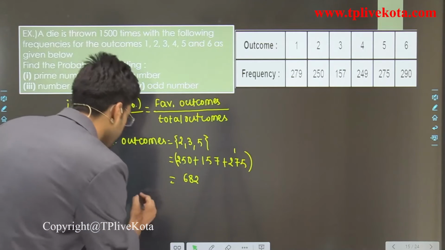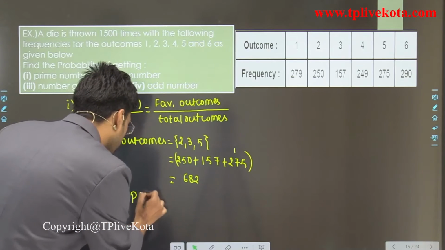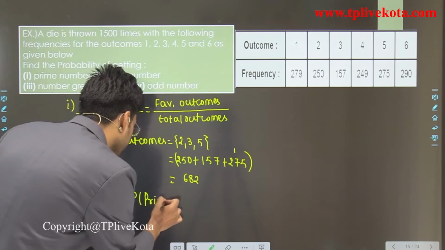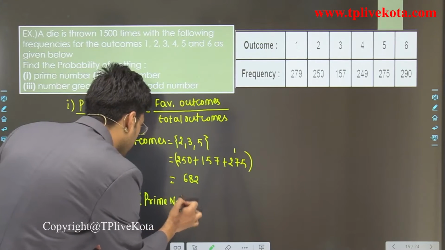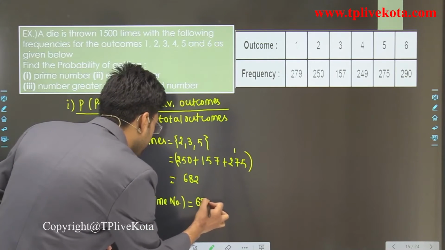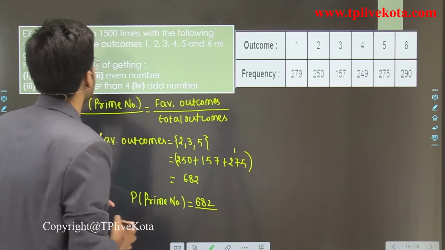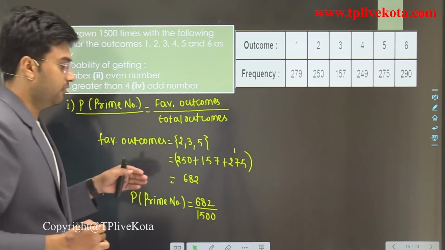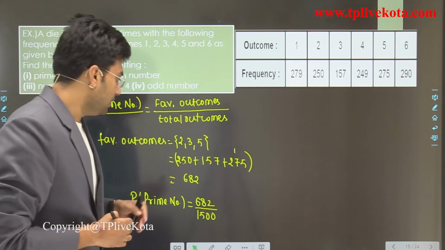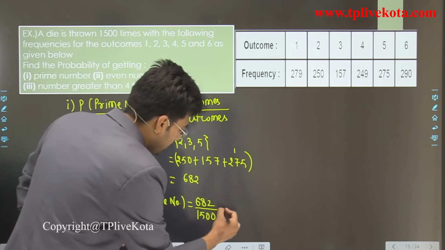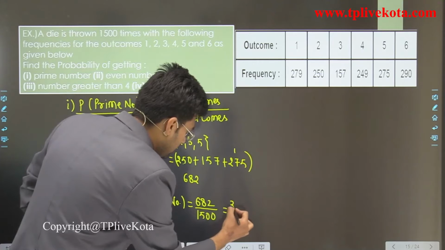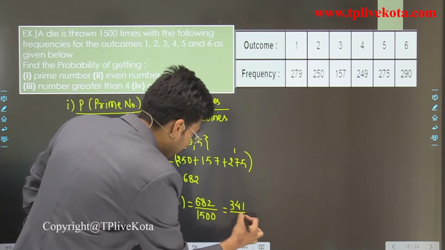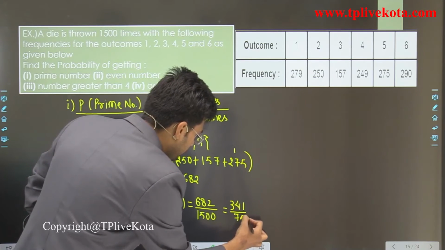Now the probability of a prime number is equal to 682 divided by 1500. Clear? Now when we solve this, it is equal to 341 divided by 750.